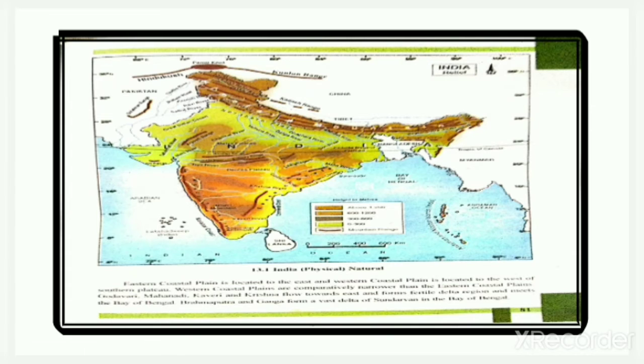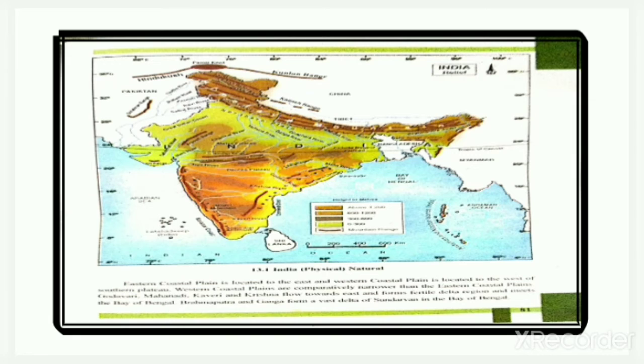Now you can see that dark brown color shows above 1200 meters. A little less, light brown, is 600 to 1200. Then a coffee-like color is 300 to 600. Then green is 0 to 300, and a thick line that you can see is a mountain range. So you can read this map properly by these keys or colors.